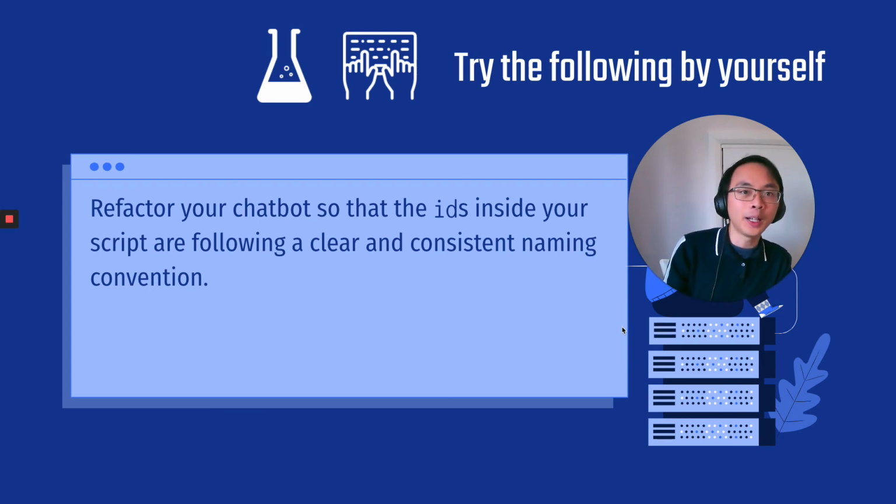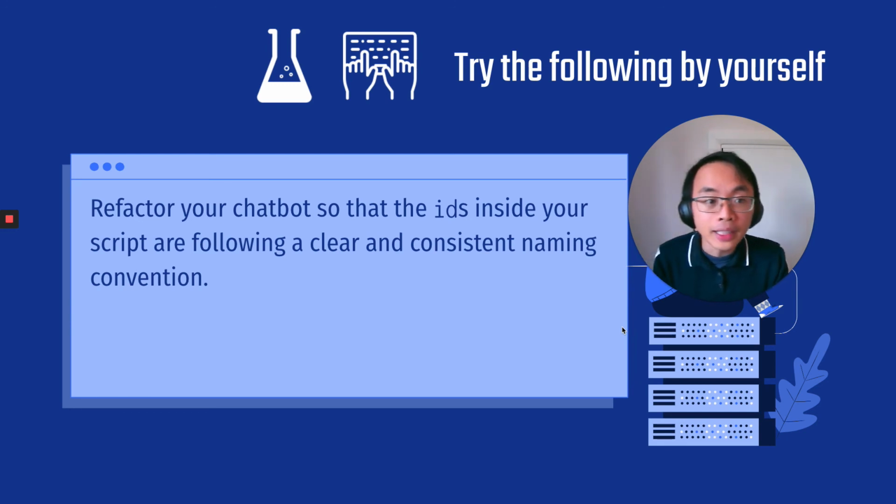So to embed your learning from this video, now you can refactor your chatbot conversation, making sure that IDs are following a clear and consistent naming convention. So in this video, we looked at naming conventions for IDs and how to make them more meaningful. In the next video, we're going to go back to looking at objects, and we're going to look at array properties inside an object.